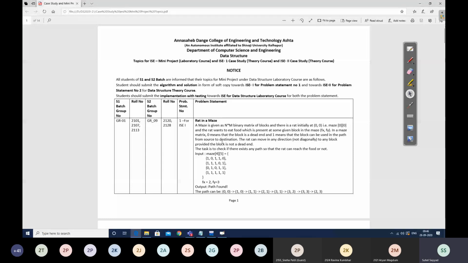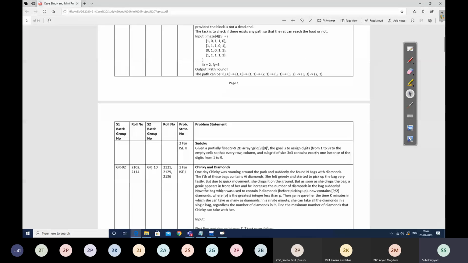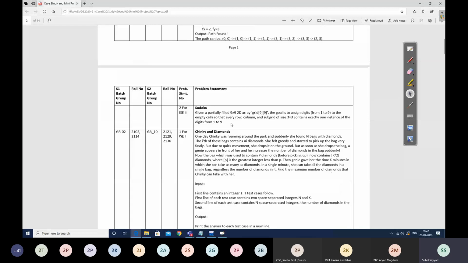Don't write the same example. You can add that same example also, but I want to see another example. In some cases, I have not given an example, so it is okay. You can directly take an example of your choice. Here also I have given one example, input and output. See, here I have given input, output, and an example explanation as well.